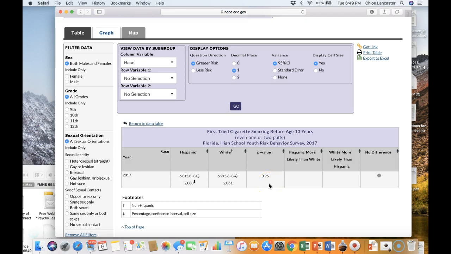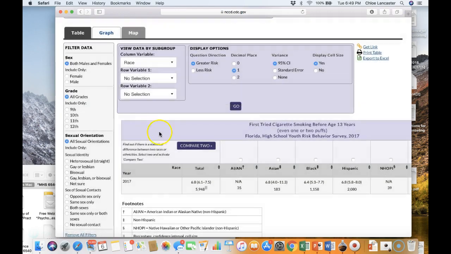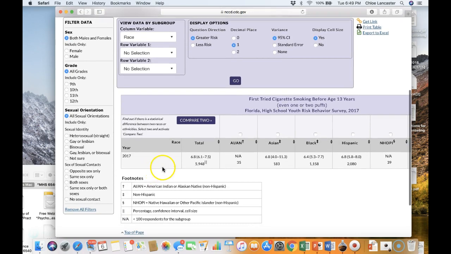So in the context of the social norms lesson that we were focusing on this week, if I were to be creating a social norms campaign around cigarette smoking in the age of initiation, my campaign might likely emphasize the fact that if only 6.8 of the total students have tried cigarette smoking by 13 years of age, my campaign would basically be saying that 94% of students or 93% of students have never tried smoking before the age of 13.